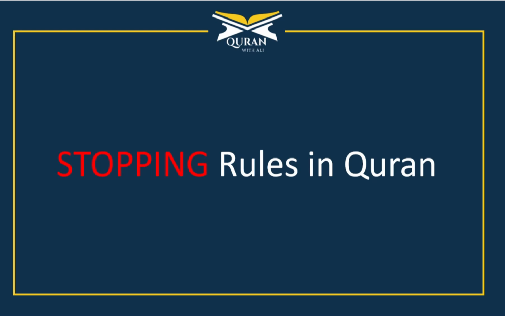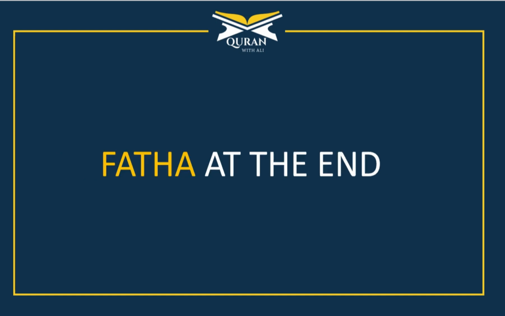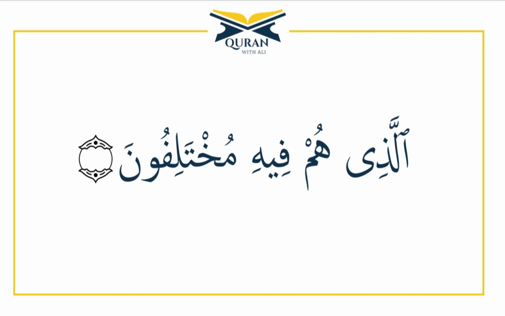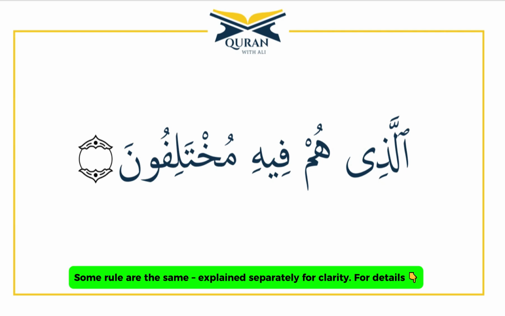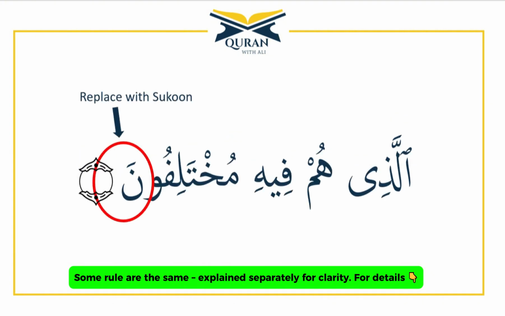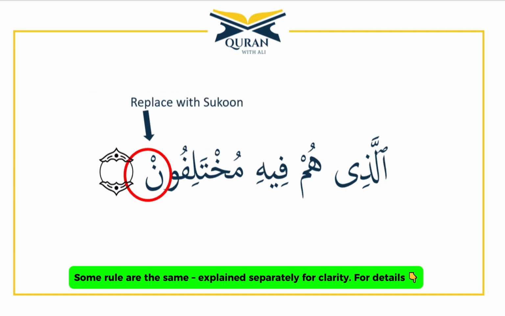In this video, we will be learning about stopping rules in Quran. So, when there is fatha at the end, how to stop? In this example, there is fatha at the end. So, what you have to do, the fatha will be converted to Sukūn. So, it will be الذي هم فيه مختلفون.